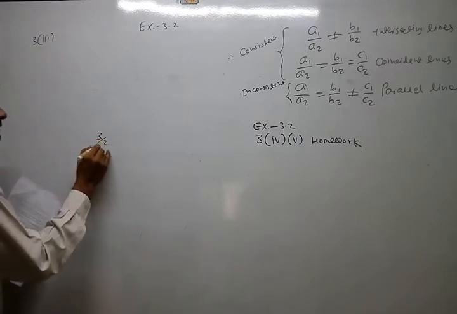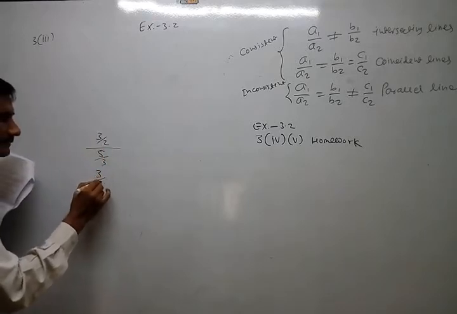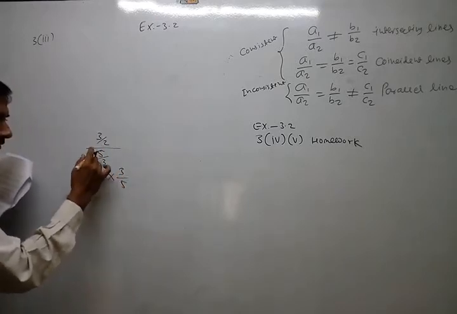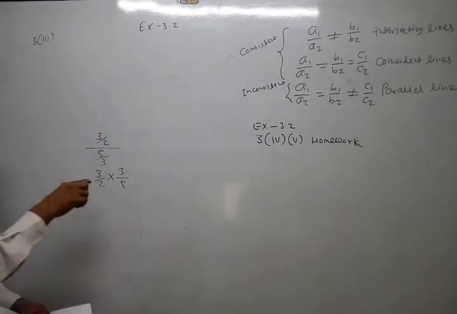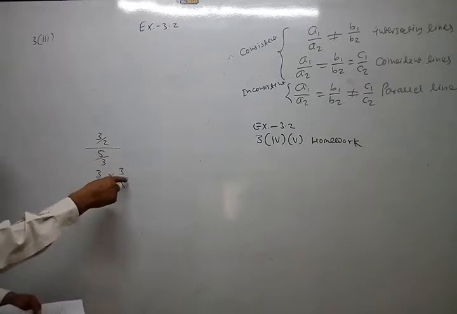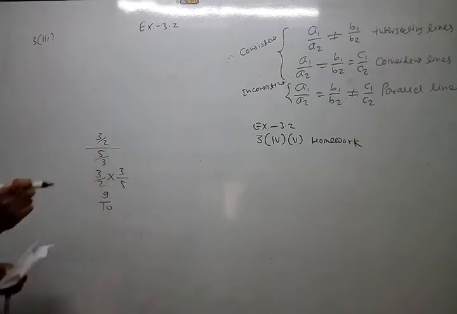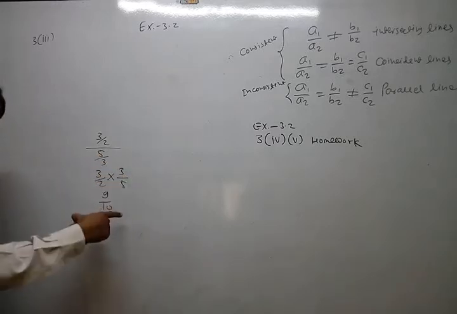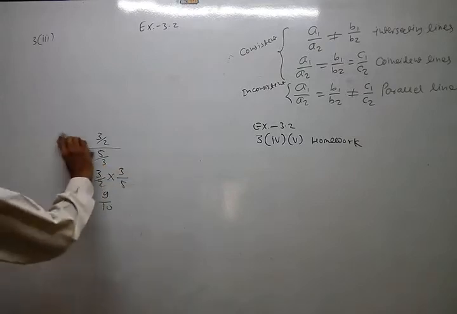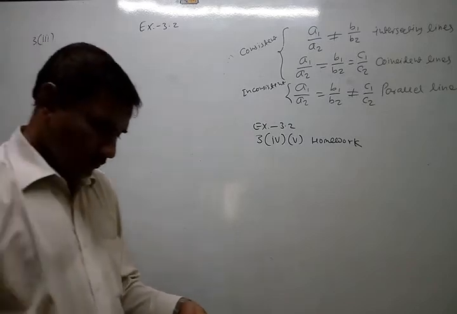Suppose anywhere you come across this type of sum, then what to do? Just this way, multiply this fraction by the inverse. Instead of division, invert the denominator and put a multiplication. The denominator's inverse is taken and put in multiplication, so it becomes 9 upon 10. Okay, if anywhere you come across a fraction upon a fraction, then you have to make a multiplication sign and take the reciprocal of the denominator. Okay, now look at number 4.